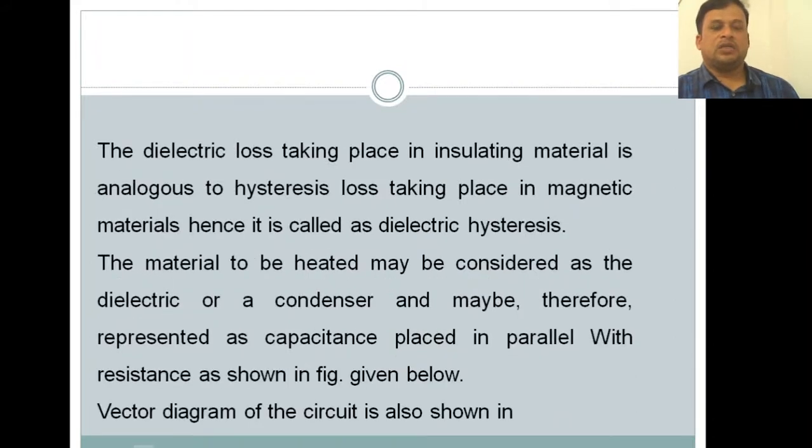So the dielectric loss taking place in an insulating material is analogous to the hysteresis loss taking place in magnetic materials. In magnetic materials hysteresis will occur, and in the insulating material the analog is dielectric loss. Now the material to be heated may be considered as a dielectric or a condenser, and may therefore be represented as a capacitance placed in parallel with resistance as in the figure. So we are connecting a dielectric material between two plates and giving a high frequency supply. Now to represent it as an electric circuit and draw the vector diagram for it, we are showing it in this figure.